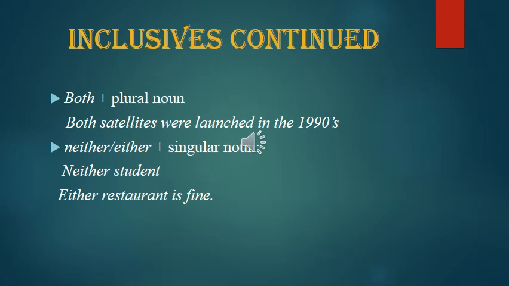Neither, either are used before singular noun. Neither student, either restaurant is fine, means any one of the two. So not neither students nor either restaurants. So singular noun only. Thank you.